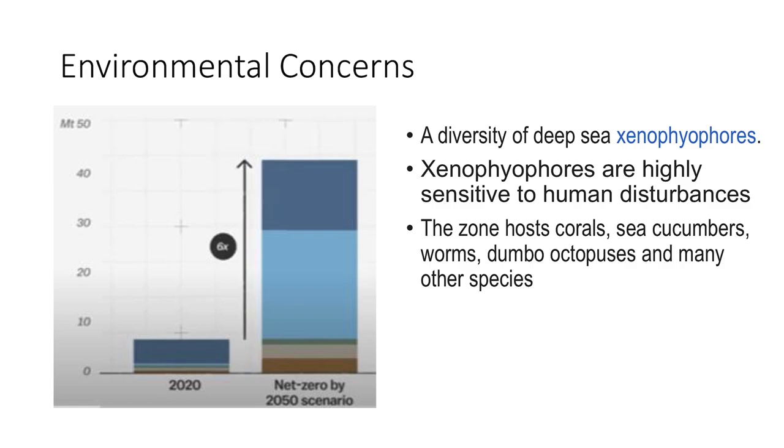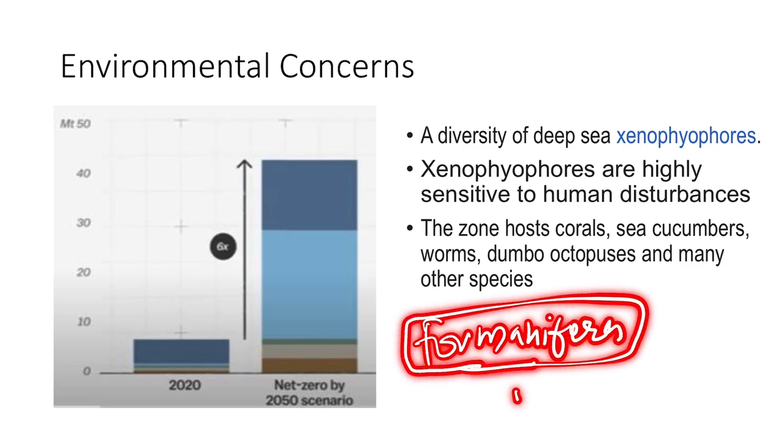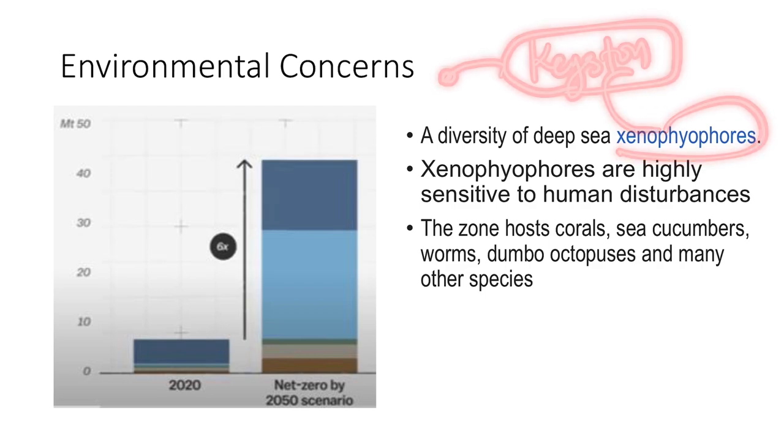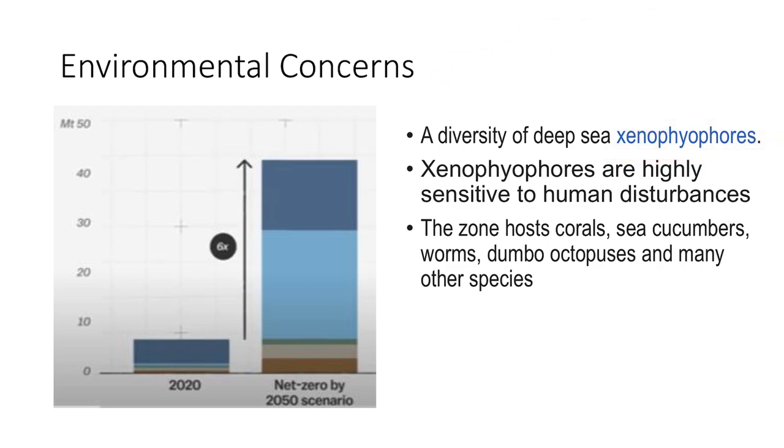xenophyophores, which are foraminifera. So these species are called foraminifera. These are single-celled protists, and these are sometimes a critical keystone species. So while mineral exploration activities are carried out, there is a threat to the survival of the species, which might damage the entire ecosystem in this region, right? This region also hosts coral, sea cucumbers, octopus, and many other species. So there are environmental concerns regarding this. People think that at the cost of one environment, we are destroying another environment.